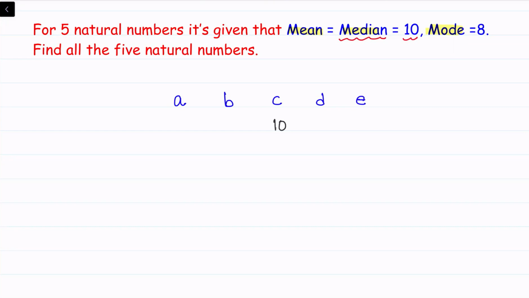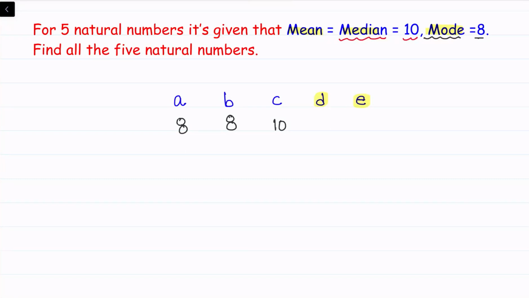We have got mode is 8. So 8 is occurring the most number of times, and 8 is smaller than 10. When we are talking about D and E, these are bigger than 10, right? So the only possibility is that A and B both are 8, because 8 is the mode, so it has to occur at least 2 times. And occurring only 2 times is the only possibility, right?